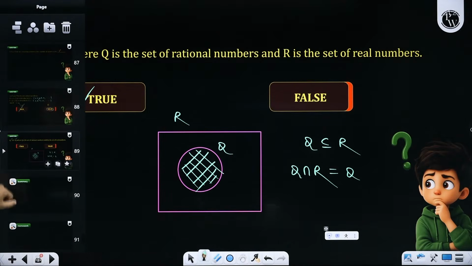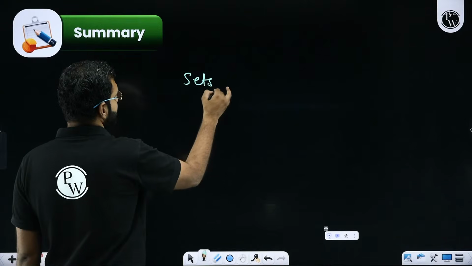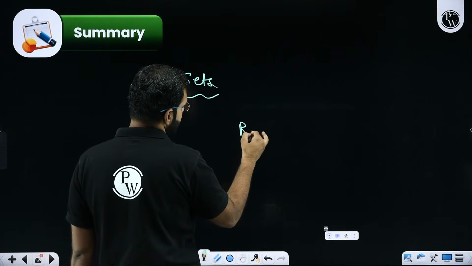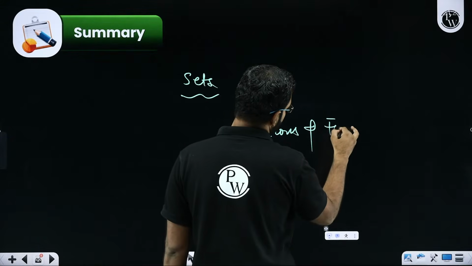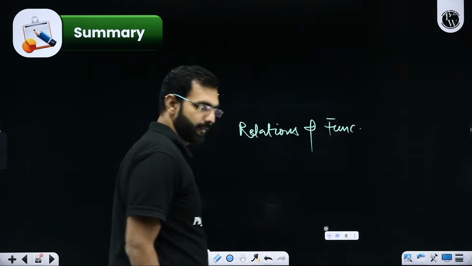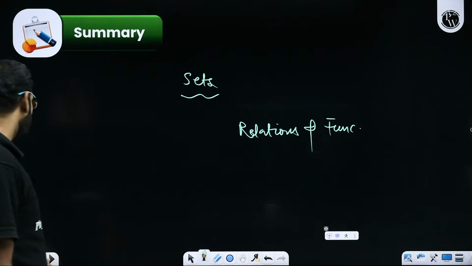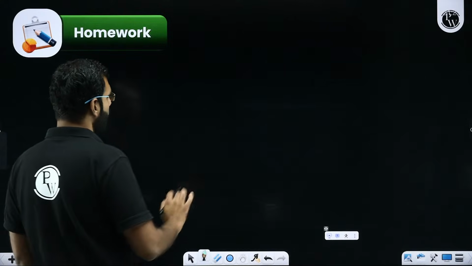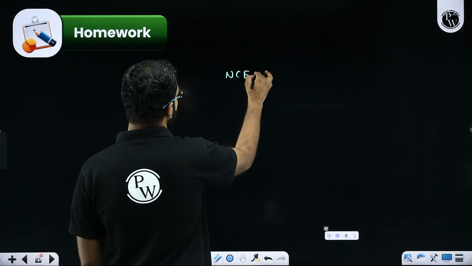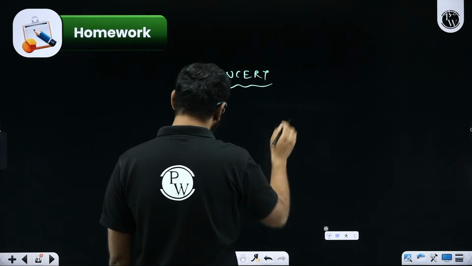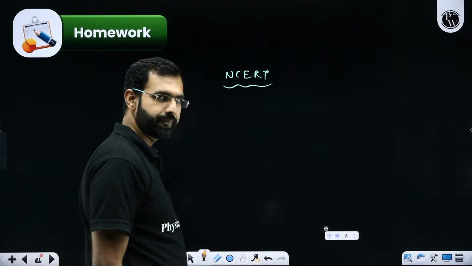Is there any confusion? Query? So we are done with this chapter, sets. In the next class, we'll start relations and functions for class 11th. So don't worry about it. We'll do it. Everybody got it? Any queries or confusions? My homework will be that if you're preparing for boards, solve your NCERT books. They are always sufficient.